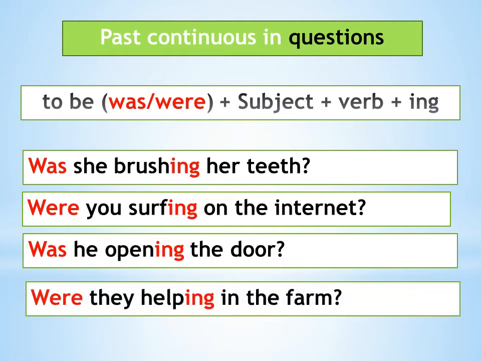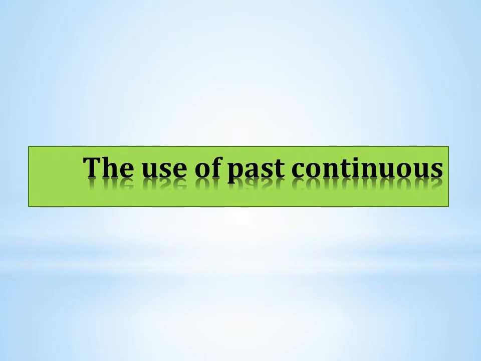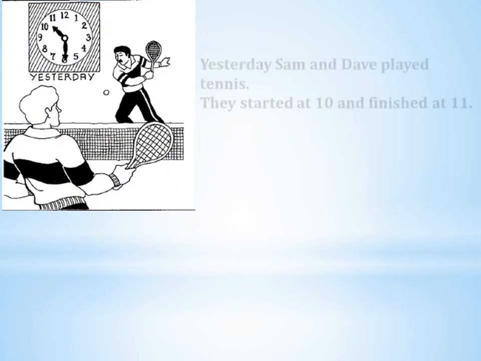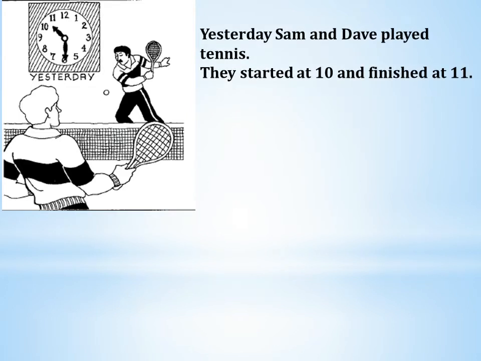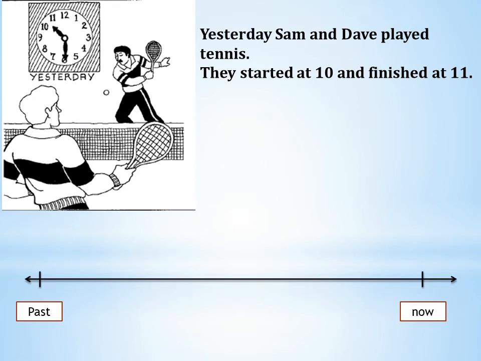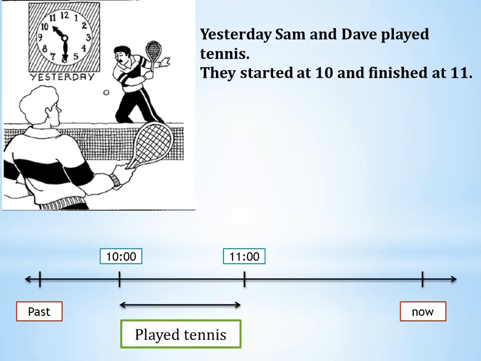Now let's go through the use of past continuous. Let's see some examples. Here we have a picture of Sam and Dave playing tennis. So yesterday Sam and Dave played tennis. They started at 10 and finished at 11. Let's look at this example at a timeline. So we have now, which is present, and we have past. So the period of time that Sam and Dave were playing tennis was 10 and 11. So from 10 to 11 they played tennis.